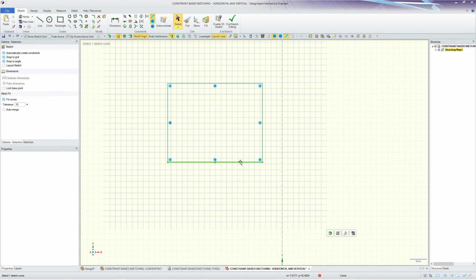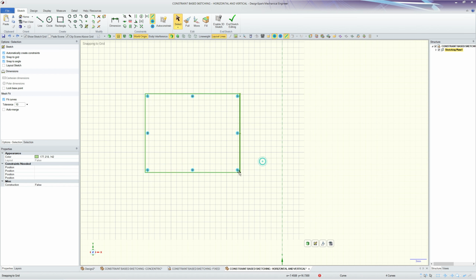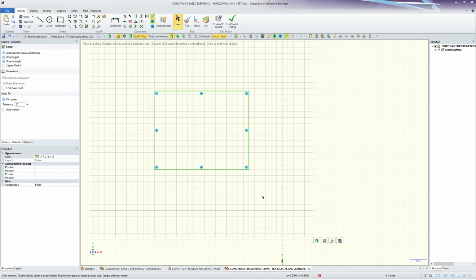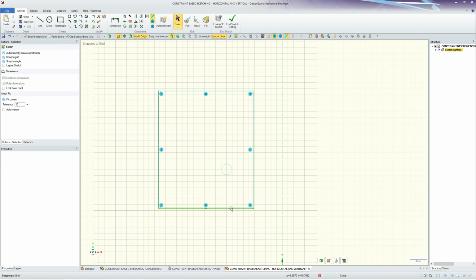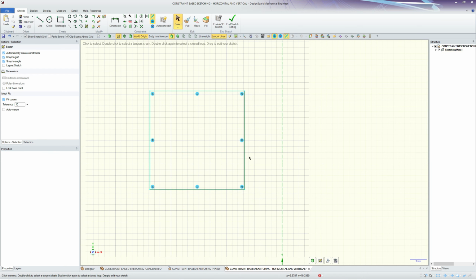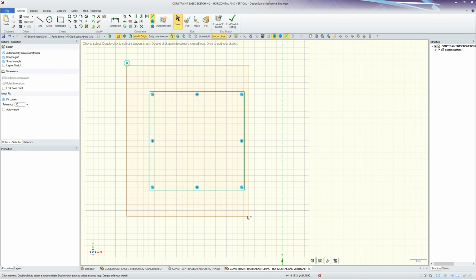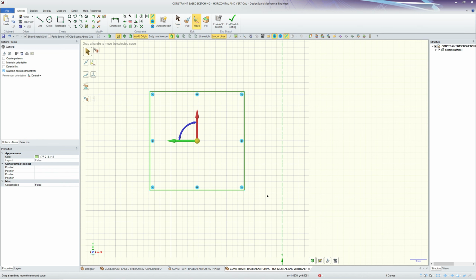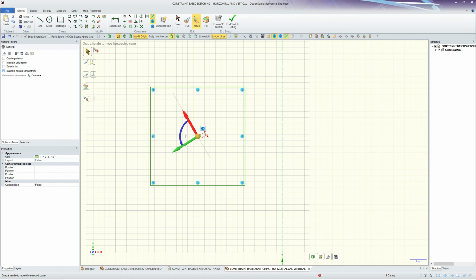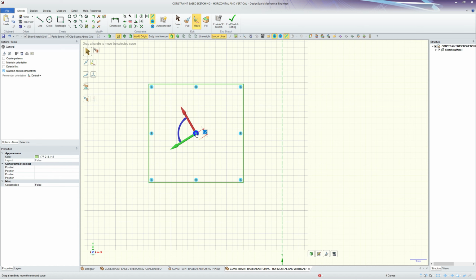I can double click this box. I can move to grid position. I can take an element of the box and stretch it, move it, translate it. But what I can't do, I can't box select, I can't move, rotate. With these constraints, that's impossible. I can translate about any axis in any direction, and that's about it.